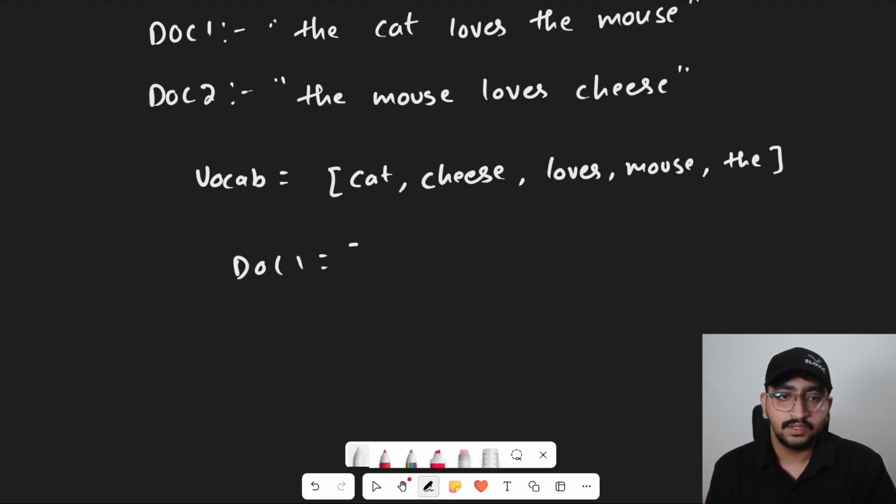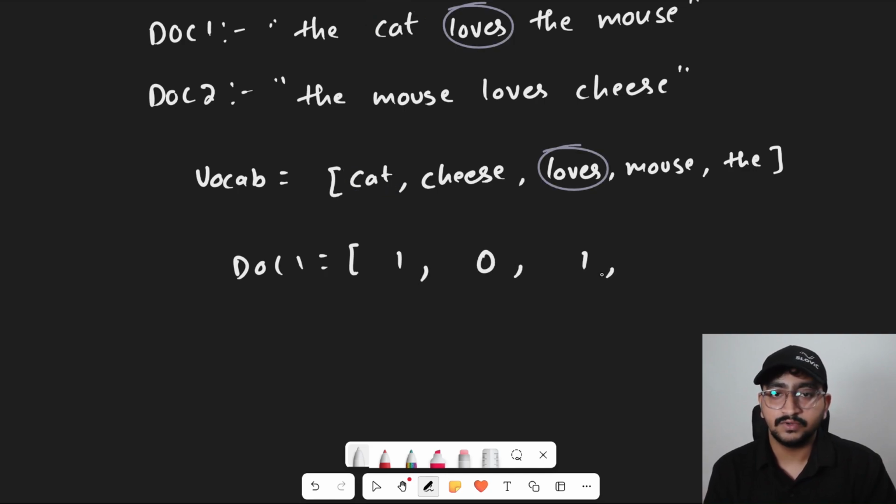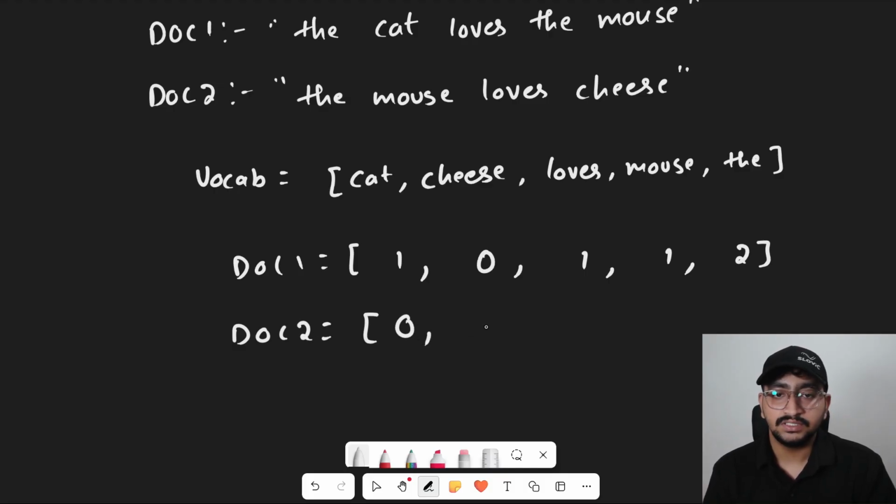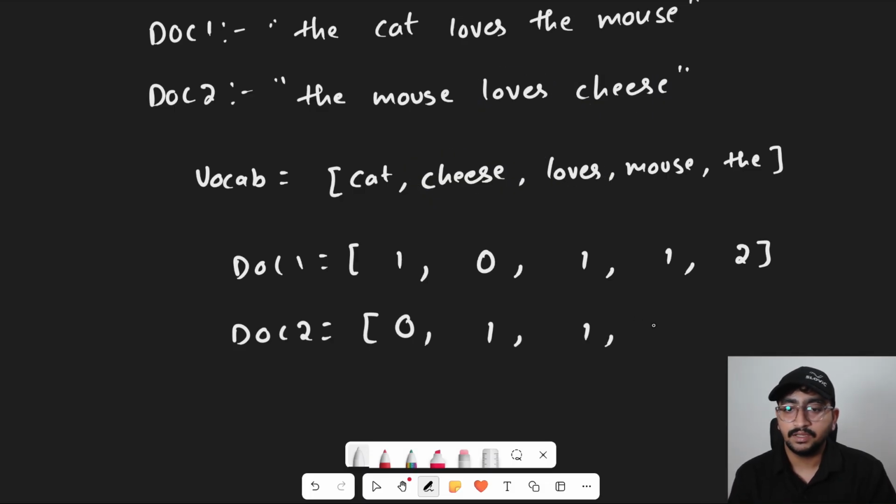In doc1, we see cat has appeared one time, there's no cheese, loves appears one time, mouse appears one time, the appears two times. Similarly, in doc2, cat doesn't appear, cheese appears one time, loves appears one time, mouse appears one time, and the appears one time. Now just like that, we have converted the text into a vector.